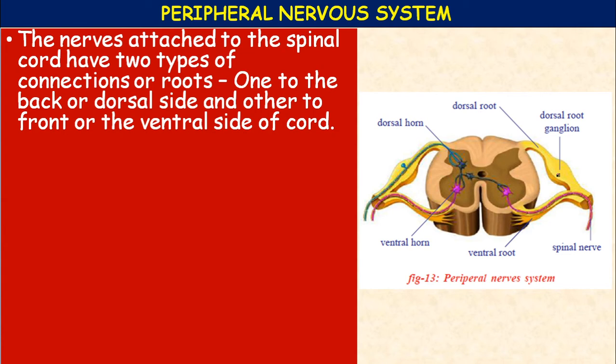At the junction of the two roots, the sensory and motor fibers separate out. The sensory fiber continues into the dorsal root, and the motor fiber continues into the ventral root.